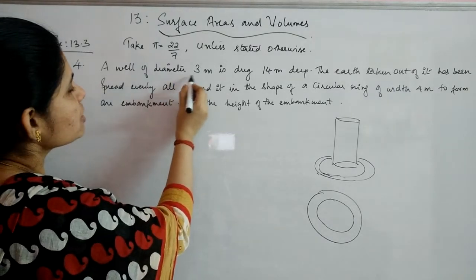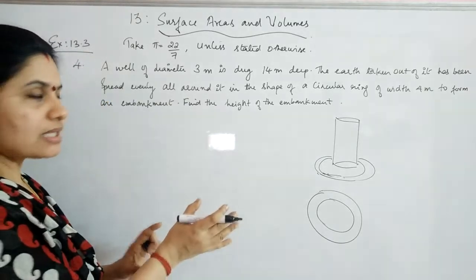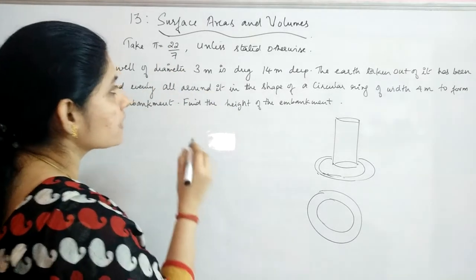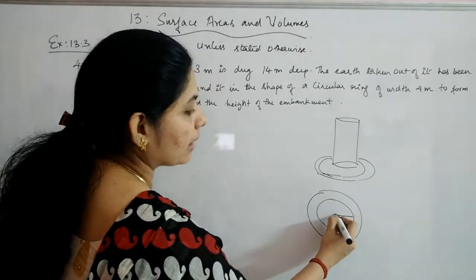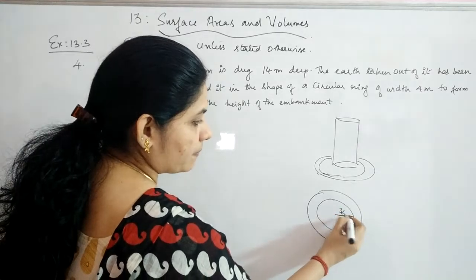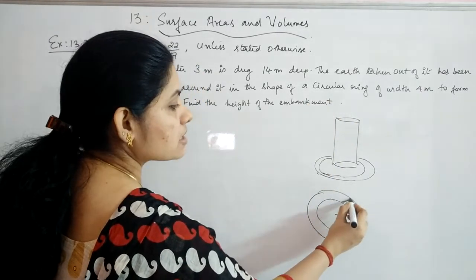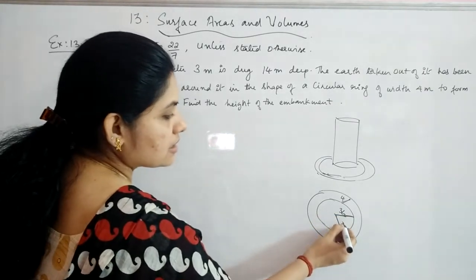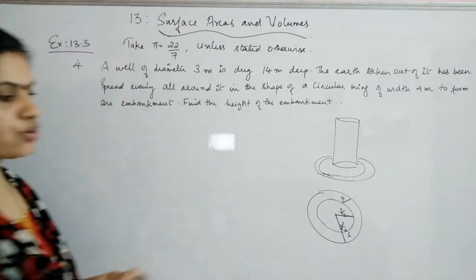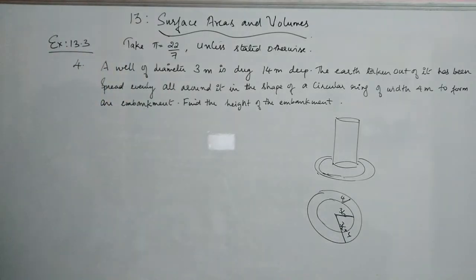Now again, the diameter of the well is given. The volume will be same. The diameter of the well is 3 meter, means the radius will be 3 by 2. And this will be acting as the inner radius of the embankment or the circular ring. And the width of that embankment is given to be 4. That means the outer radius will be this inner radius plus 4. 3 by 2 plus 4 will give you the outer radius of the circular ring. So the volume of the earth dug out will be same as the volume of the ring.